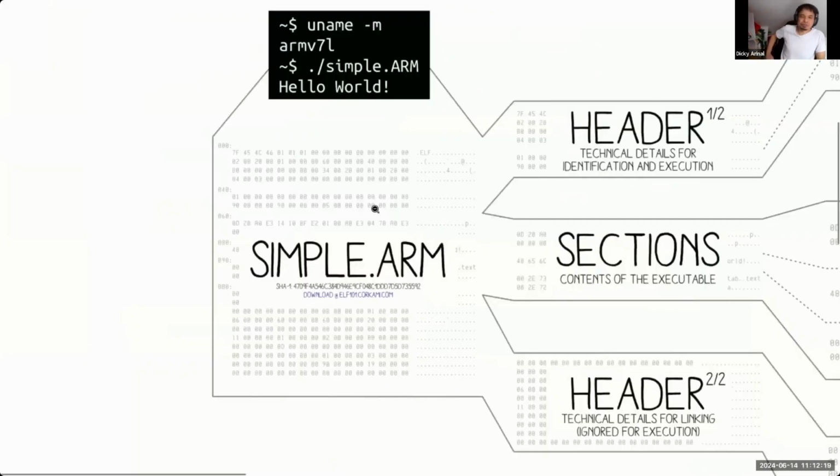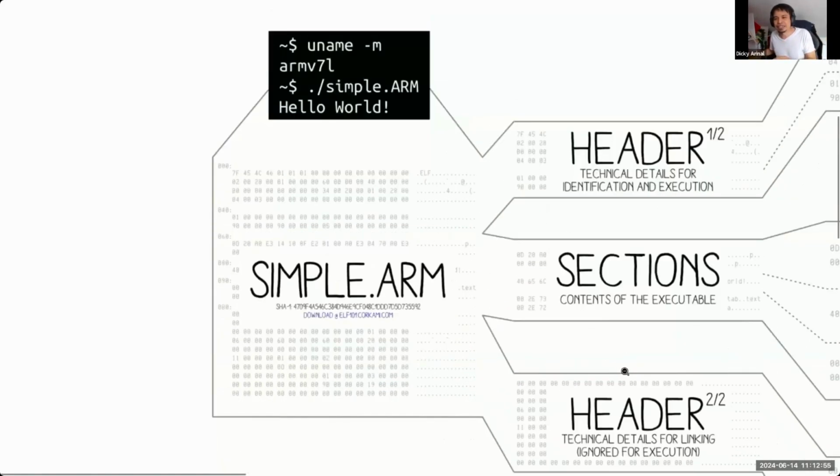Let's make it more elaborate. This is the content of simple.arm, which is very simple. It's maybe only several hundred bytes. Remember, 2 hexadecimal characters is 1 byte. So we have the header, we have sections, and we also have a header at the bottom, called the section header, if you still remember the previous diagram. But since we are loading this file into memory, we don't care about the section header.